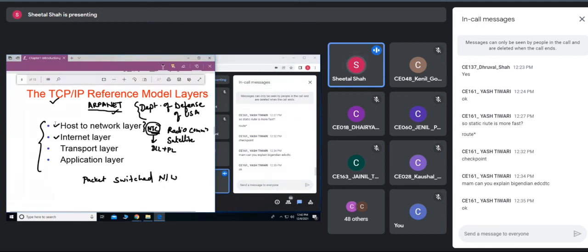That means the data which it receives from its higher layer is divided into a number of subunits which are known as packets. Now in this, the type of transmission at the internet layer is connectionless. That means the connection is not established between the transmitter as well as the receiver.